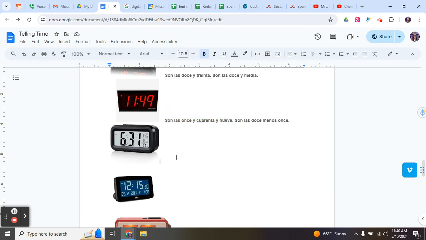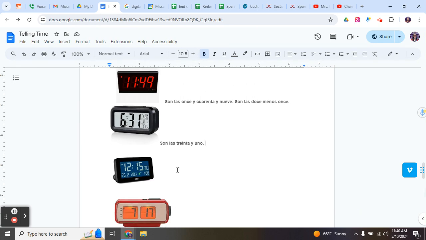Okay, so 6:31. "Son las seis y treinta y uno." Can't use media here because it's not 30, it's 31. As soon as it's not exactly halfway, we have to actually just say the number. It's 12:15. "Son las doce y cuarto." Or you could say it's a quarter after 12.